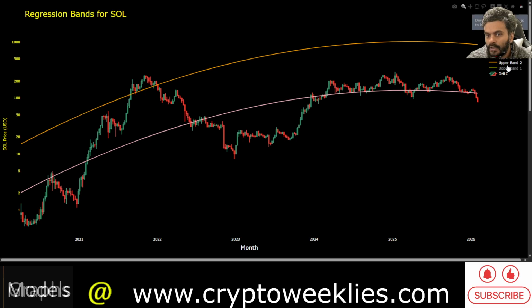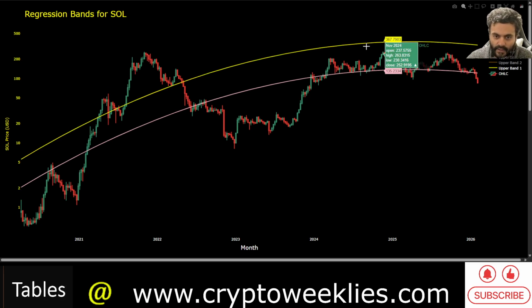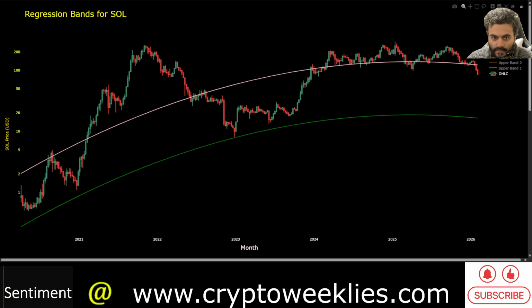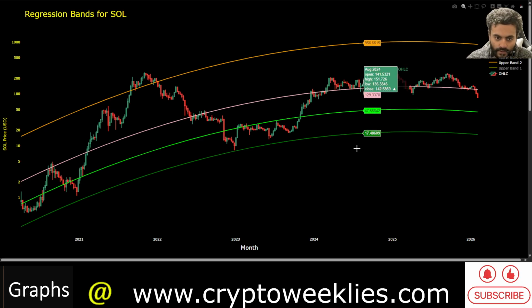As this underlying asset is an altcoin, it has the cyclical element inbuilt in the fair value calculation. So the ceiling for Sol was at 2 standard deviation residual, but this time around the ceiling fell short of the 1 standard deviation residual as well. So the bottom in the last bull run was close to that green channel over here, which was the 2 standard deviation residual. But as the top went nowhere close to the 2 standard deviation residual to the upside, this orange line, the bottom could well be at around 1 standard deviation residual to the downside.